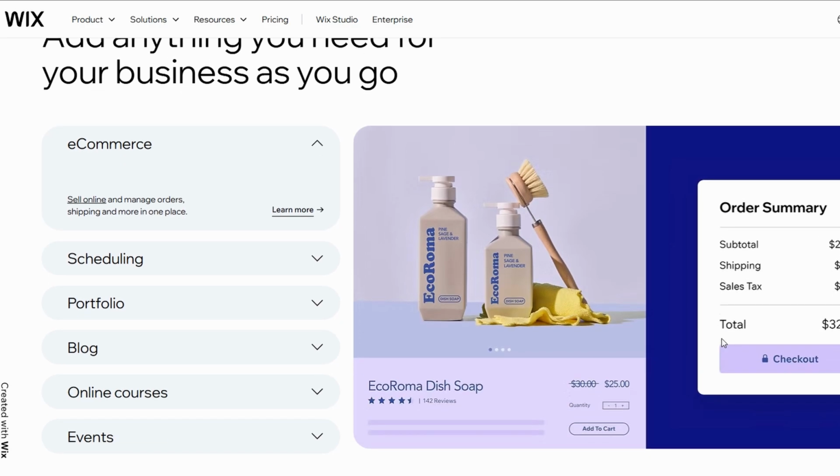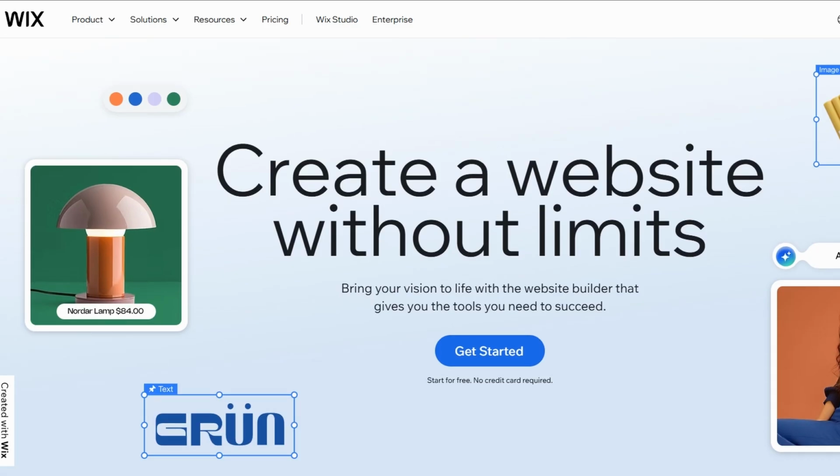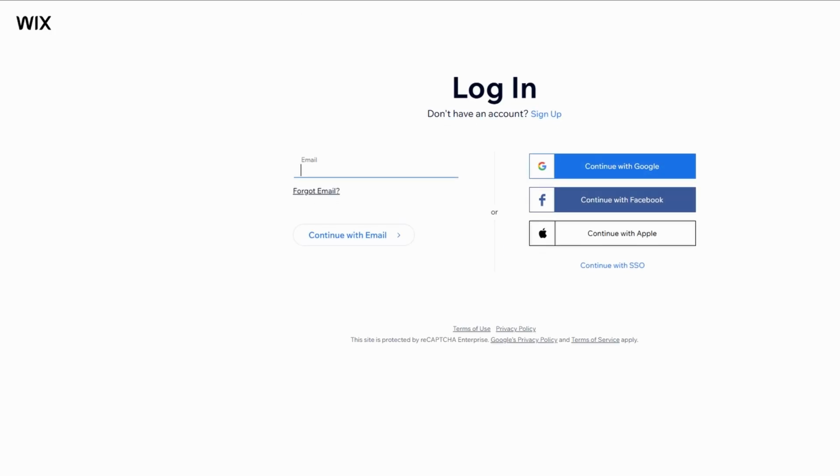First, go to Wix.com and log into your account. If you're new to Wix, don't worry. Signing up is quick and free. You can register using your email or sign in with your Google account.